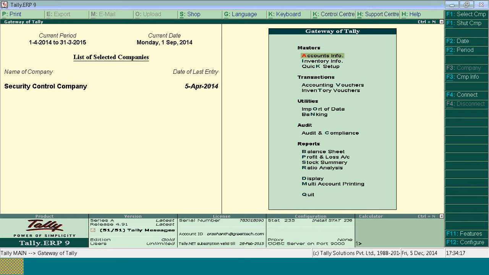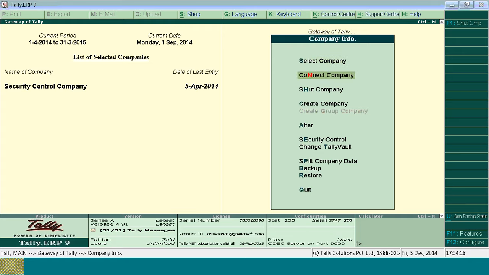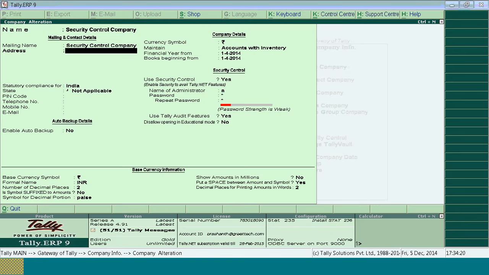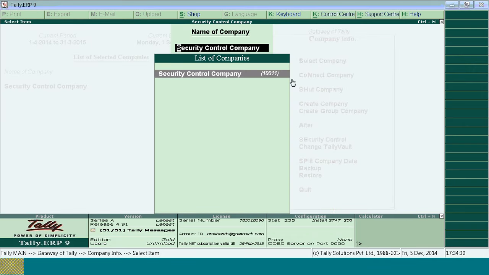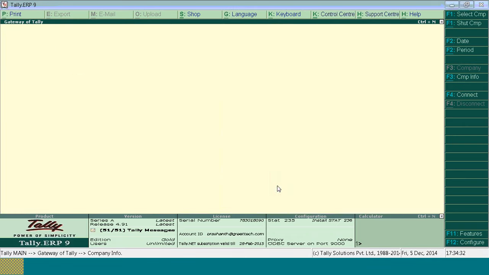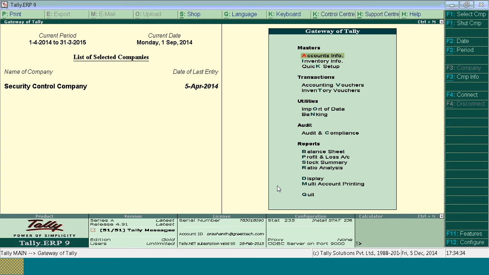So next I'll go with auto backup. To take auto backup, go to the company authorization or creation screen and enable this option, enable auto backup. Make it as yes. So when you make it as yes, when you set up the company, it gets backed up. Automatically Tally only will take the data backup every day.